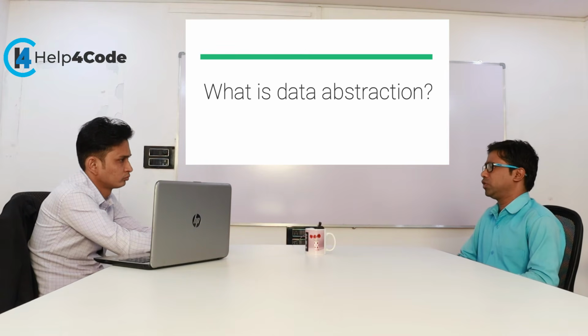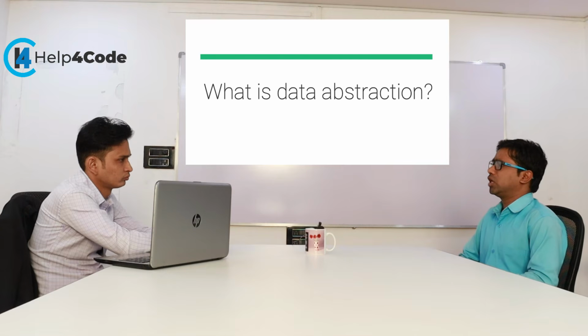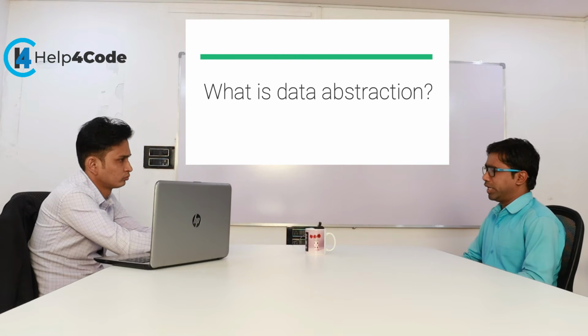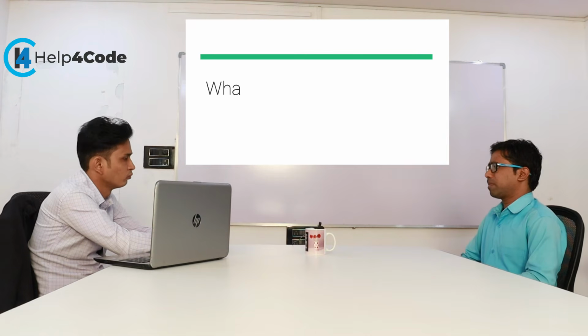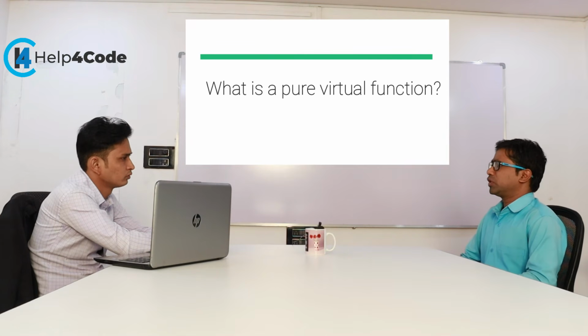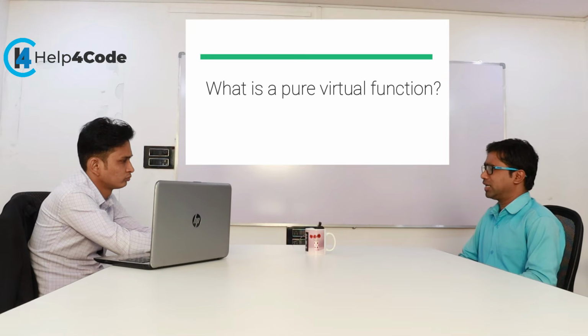Okay, so in that case we use the data abstraction concept. In case of data abstraction, we can also achieve it by using a pure virtual function in C++. What is a pure virtual function? A pure virtual function is any virtual function that is assigned 0, and that virtual function will be redefined by the child classes and other classes. So that function is said to be a pure virtual function, and that is nothing but our abstract class.